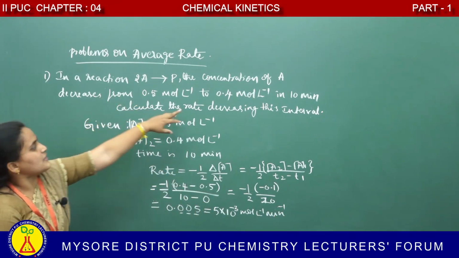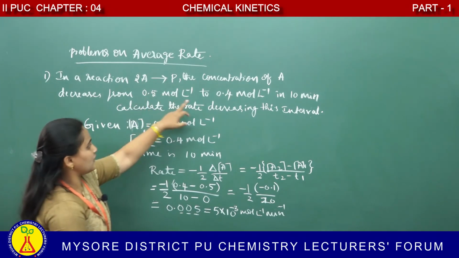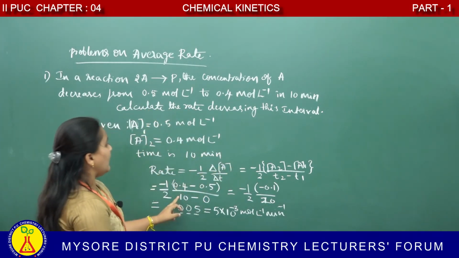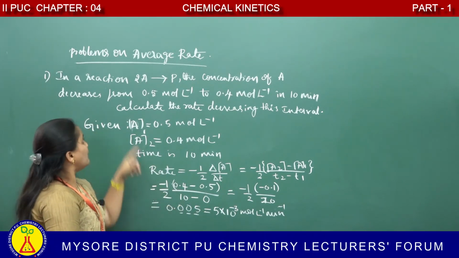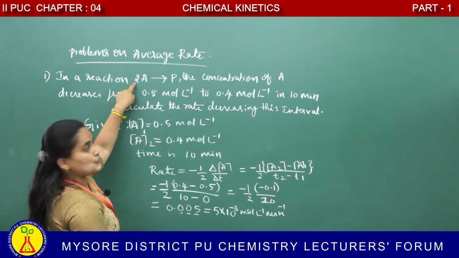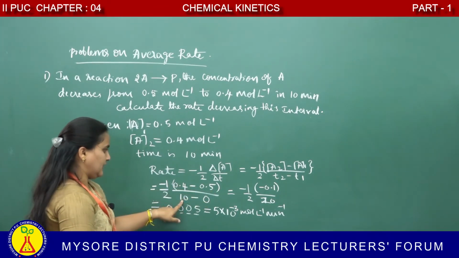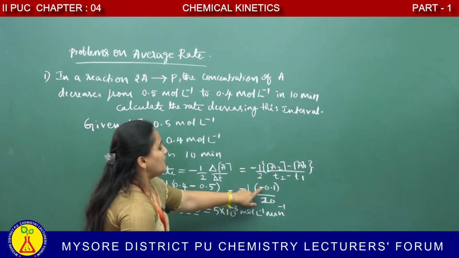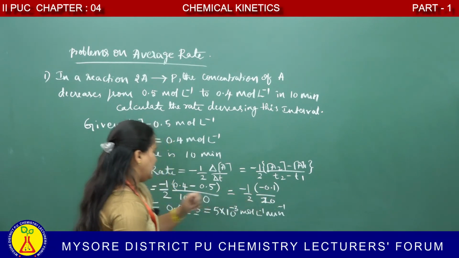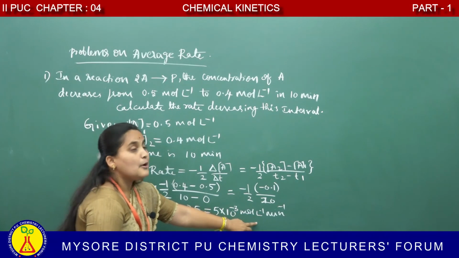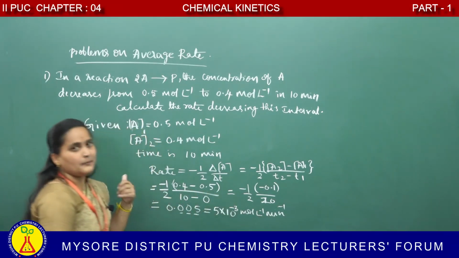The final concentration is 0.4, initial concentration is 0.5, 0.4 minus 0.5, and time is 10. For reactant, 2, so 1 by 2, 0.4 minus 0.5 divided by 10. We get minus of, multiplied with minus 0.1 divided by 10, a final answer 5 into 10 power minus 3 mole per liter per minute.